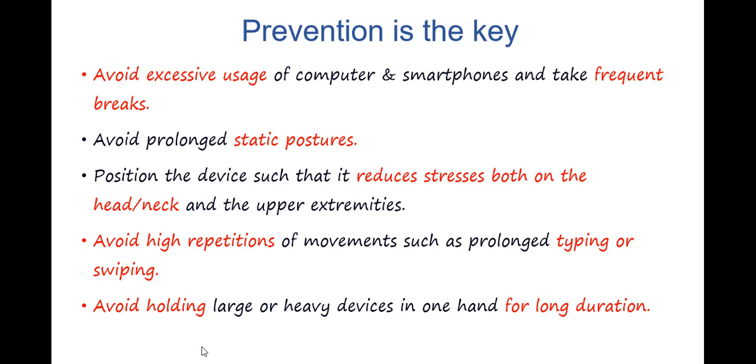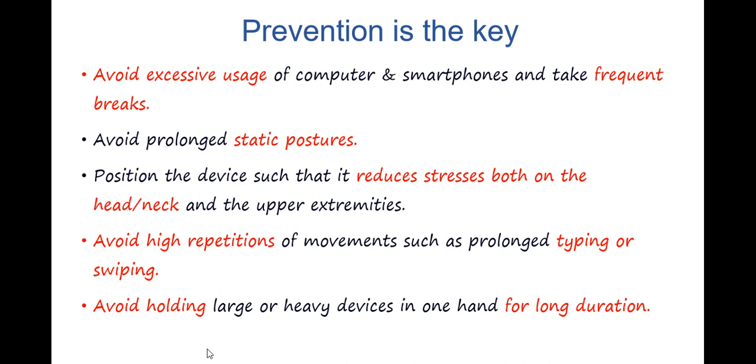So how can we prevent all this? The very first thing that we have to do is to avoid excessive usage of the mobile phone or smartphone. Secondly, if we do any job that needs a computer or smartphone, then it is better to take frequent rests in between. We need to take breaks. Avoid prolonged static posture.